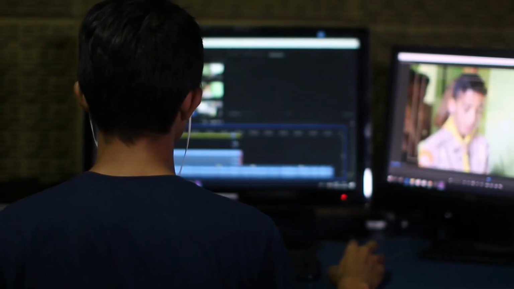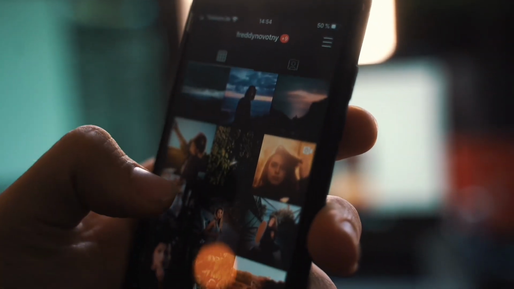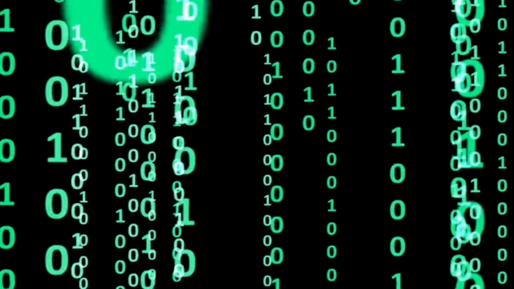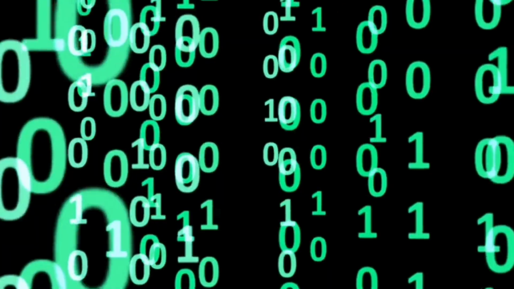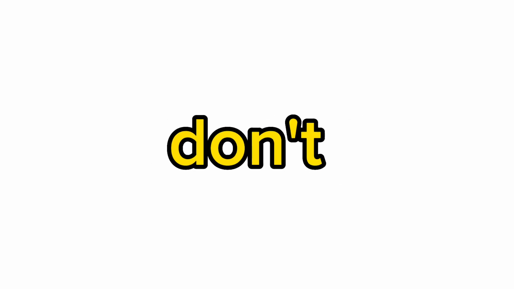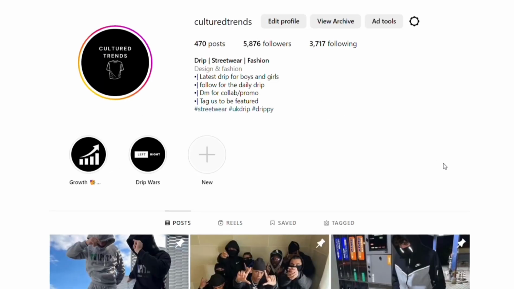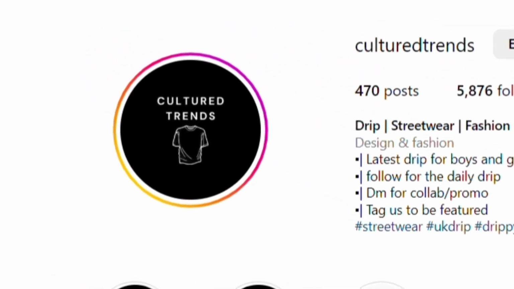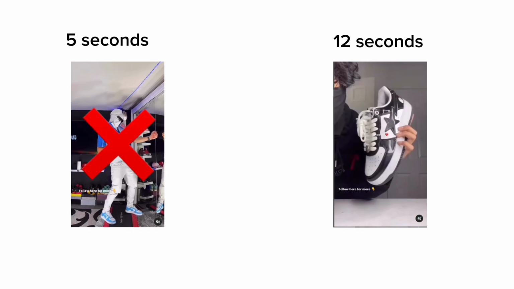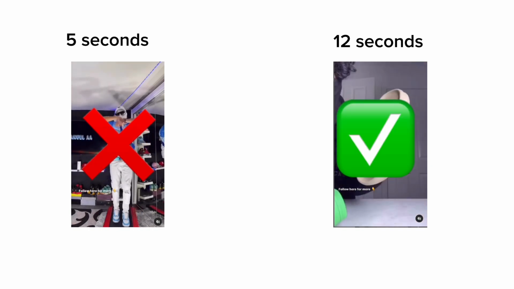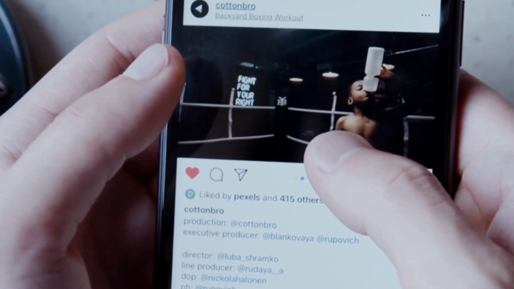Step 2. Making posts. But first we need to know how the Instagram algorithm actually works, because it doesn't work the same anymore. Simply don't make short videos. This might seem extreme, but let me explain. A secret I learned while growing my own Instagram theme page is that longer videos tend to go viral more, because just like YouTube, Instagram only cares about how long a user stays on the app.